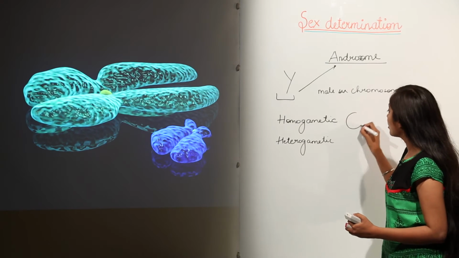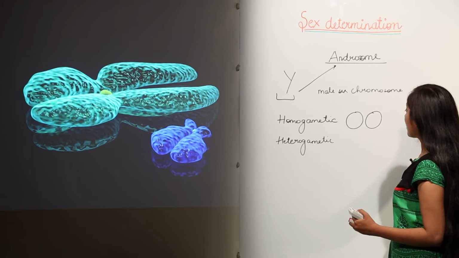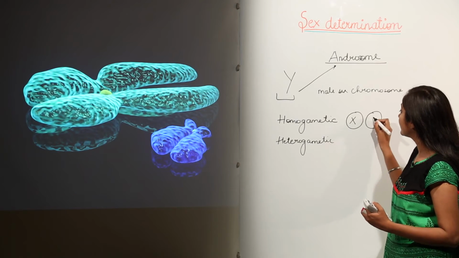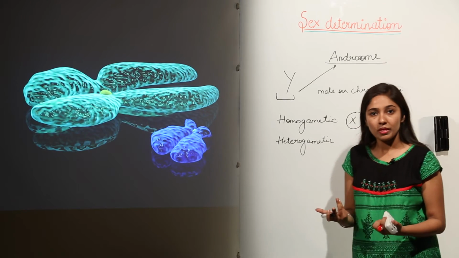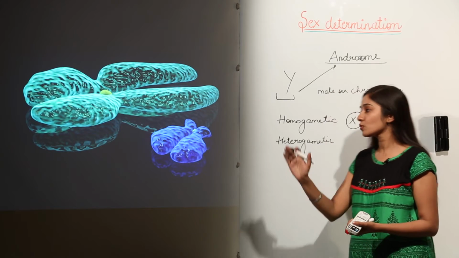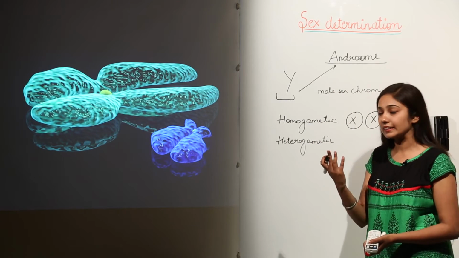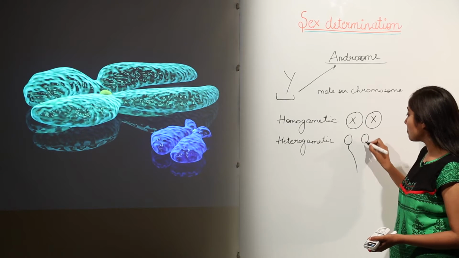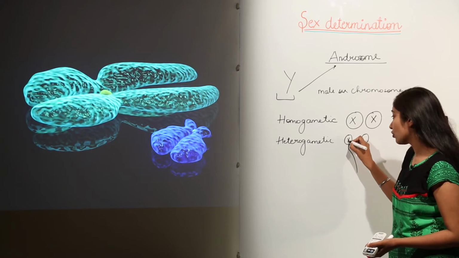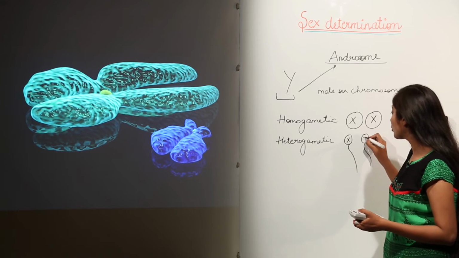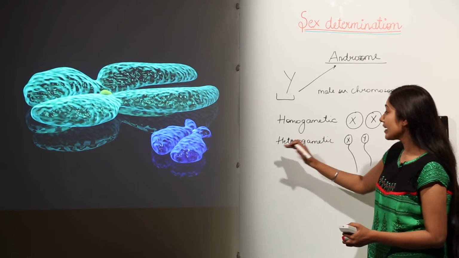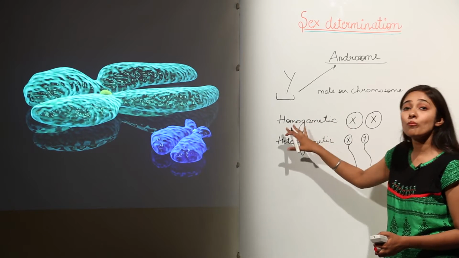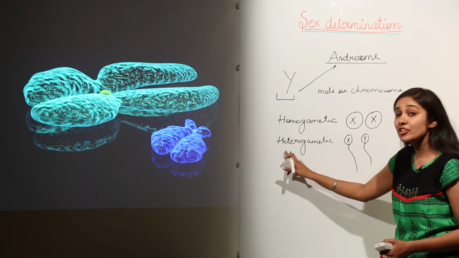So the gametes in case of females will just carry an X chromosome, because they have just one type of sex chromosome, that is X. But if we talk about a sperm, that sperm may be carrying an X chromosome or a Y chromosome. So it is heterogametic. The females are homogametic and the males are heterogametic.